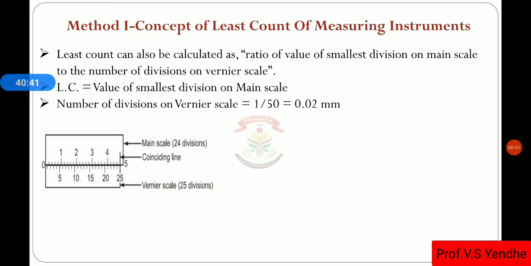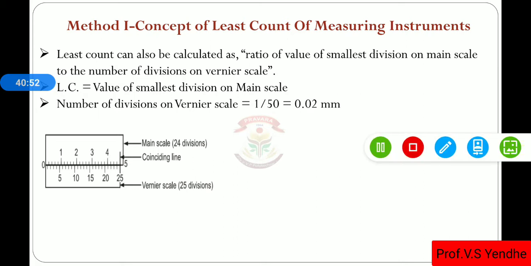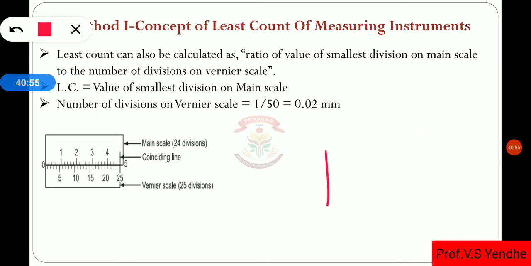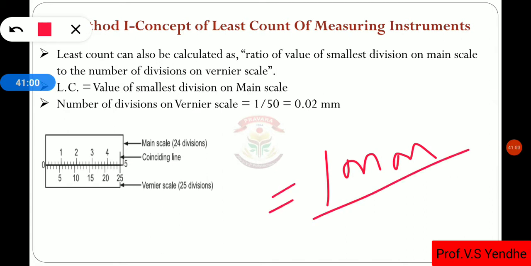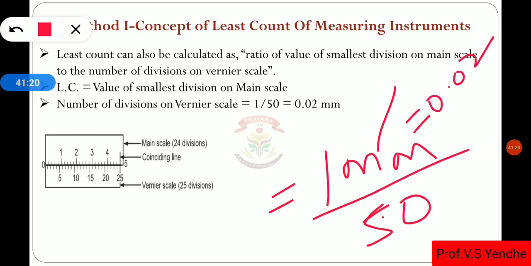The smallest division on the main scale is equal to 1 millimeter, divided by the number of divisions on the vernier scale, that is 50 for a normal type of vernier. So we will get a least count of 0.02.